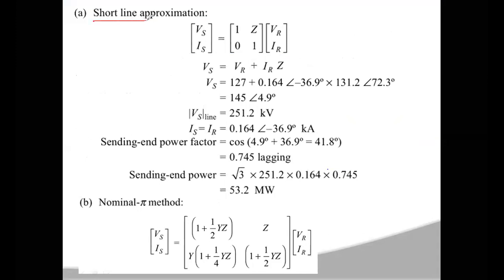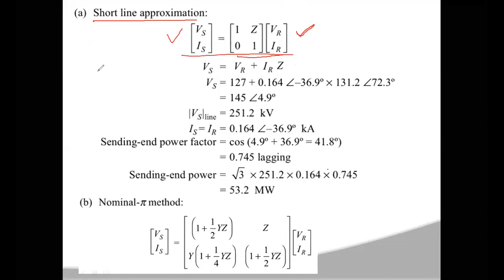For a short transmission line network, if your voltage and current are represented in matrix form, this is the equation. While analyzing the short transmission line, you developed this equation in matrix form: VS, IS is equal to [1, Z; 0, 1] times VR, IR. This is for the short transmission line. From this matrix form, you can write VS as VR plus IR into Z.